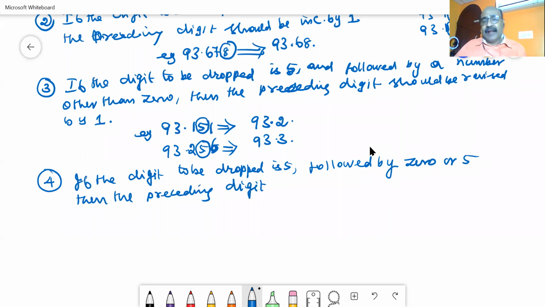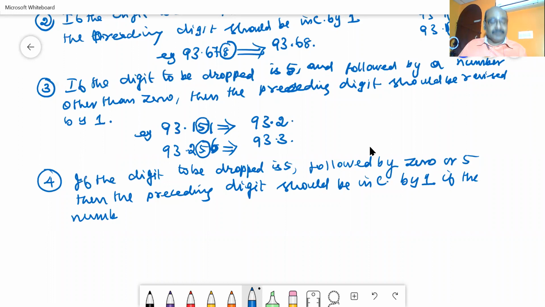It should be increased by 1 if the number is odd.